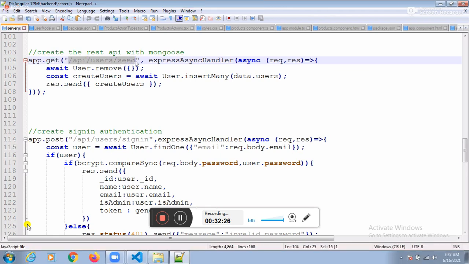One more point is a very, very important point again. We need to execute Rust APIs asynchronously. Respond here asynchronously. How to execute asynchronously? With the help of what? Express async handler.